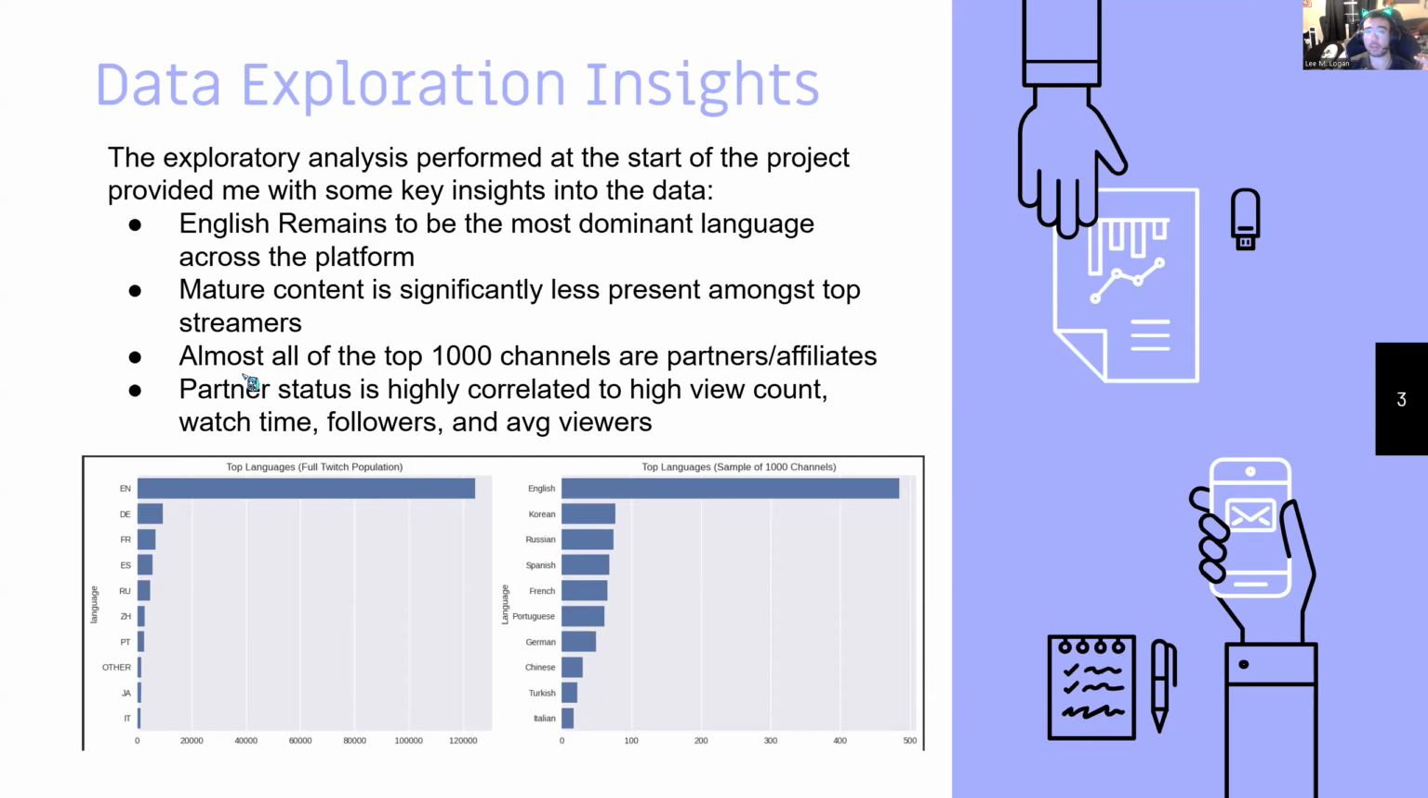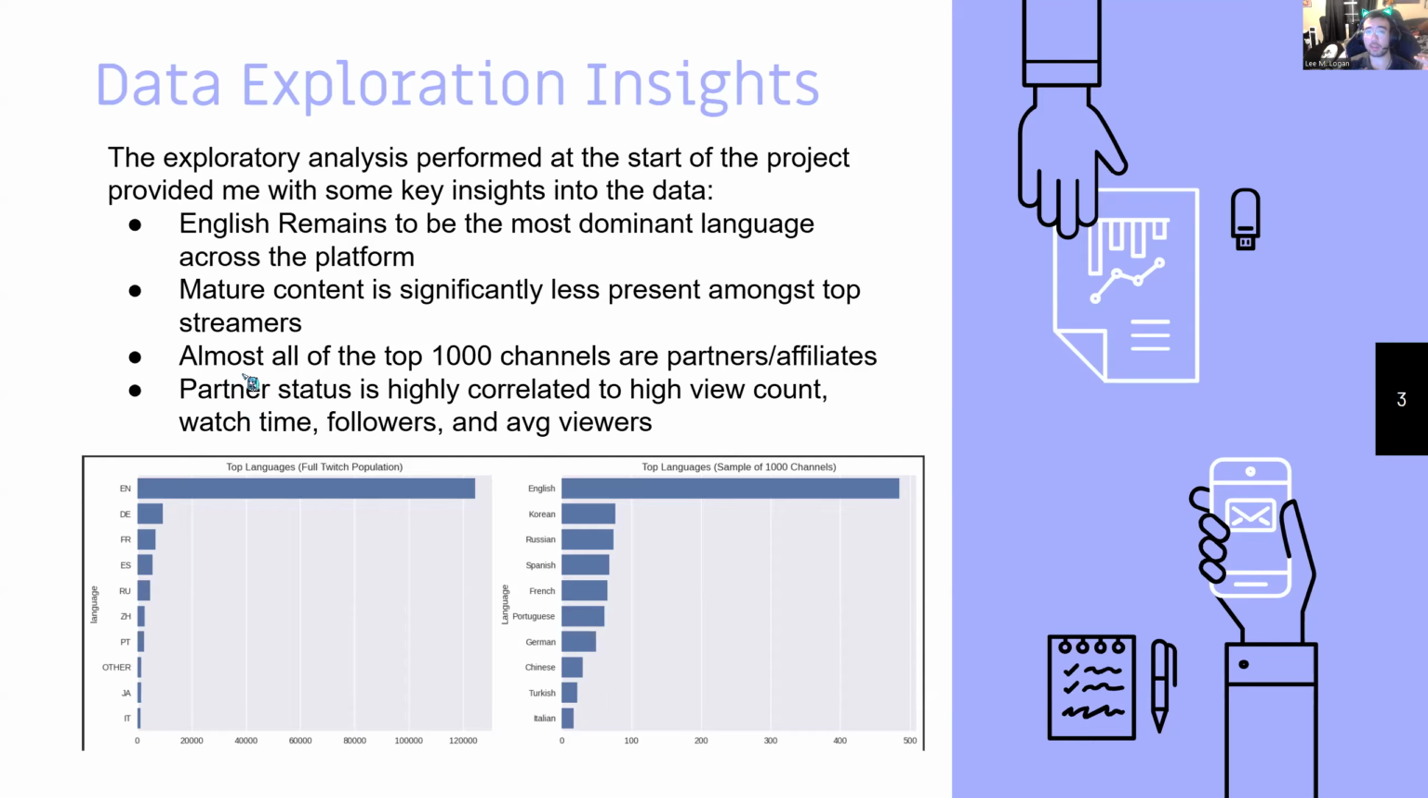Partner status is also highly correlated to view count, watch time, follows, and average viewers. These insights helped focus what our model was going to be predicting in the early stages and previewed some of the challenges of working with unbalanced data in two datasets. Next, we go into the model and results.